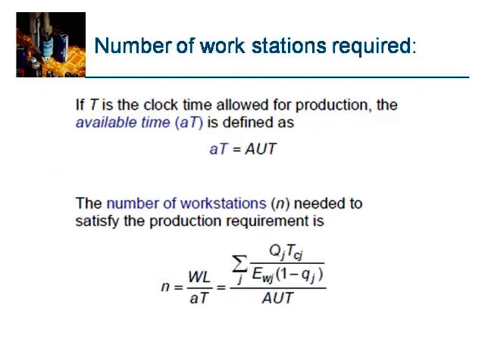Number of workstations required: T is the clock time allowed for production, then the available time AT is defined as A U into T. The number of workstations N needed to satisfy the production requirement is N equal to WL by A into U into T, or as we have already calculated, WL is equal to sigma QJ TCJ divided by EWJ into 1 minus small qj, by A into U into T.